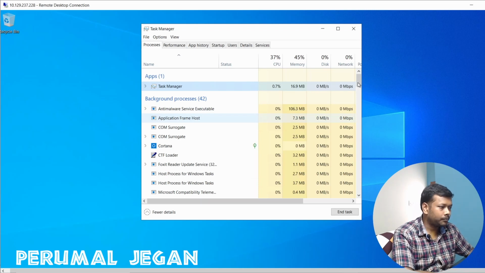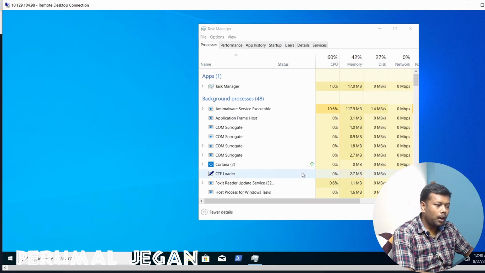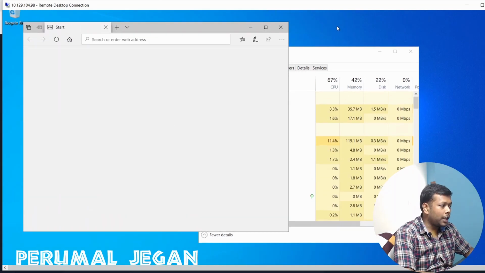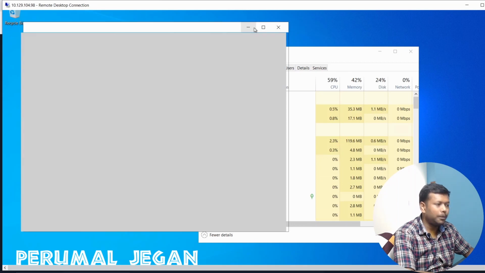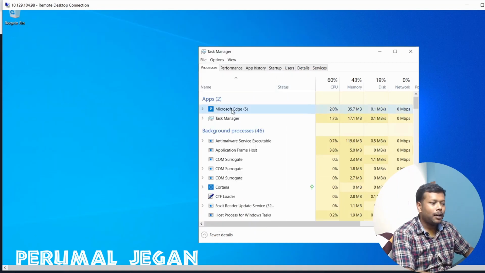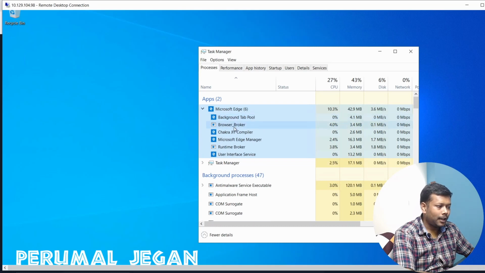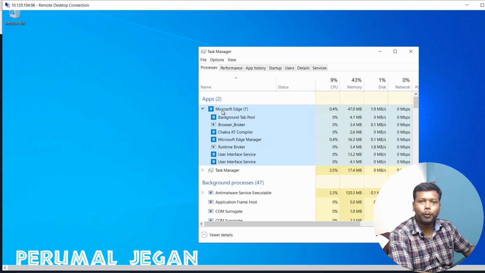And if I scroll down, I'll be able to see multiple processes. Now let me open a particular application and see what is the change happening in this process. I opened the Edge browser. I'm simply minimizing that. I can see a background process created for this browser. So you can see how many background processes are created when I open a certain application.